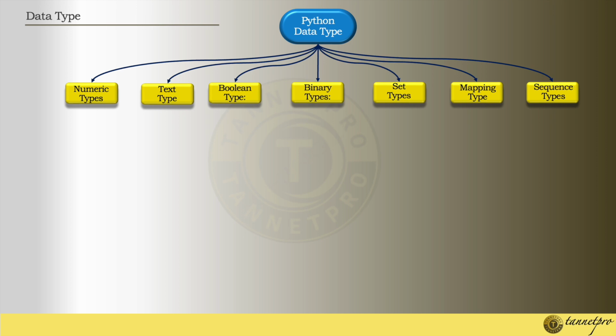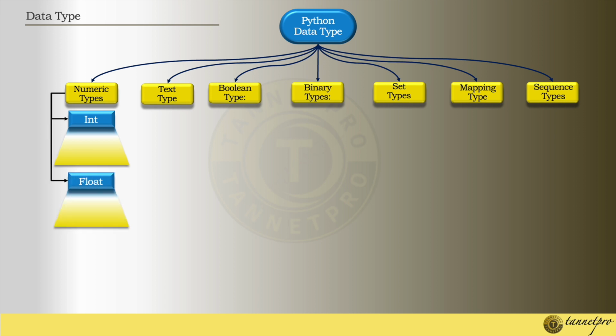So first things first, start with the numeric type. The data types that fall under the numeric type are integer, float and complex. Here I have mentioned int, which is integer, so I will always write int. Int, float and complex are the three data types used under the numeric category. So first, start with int.